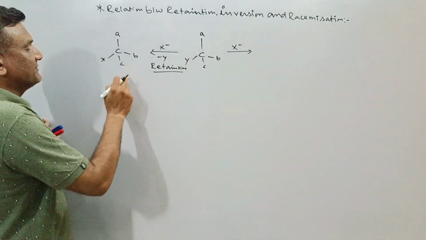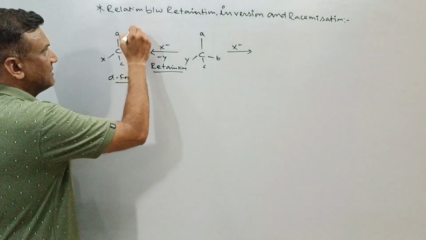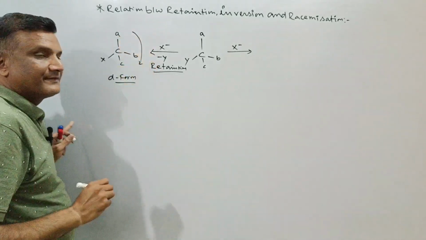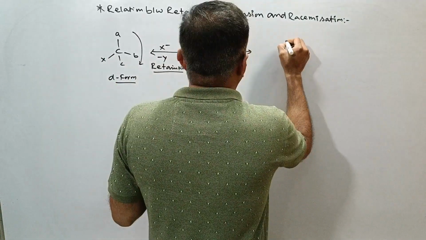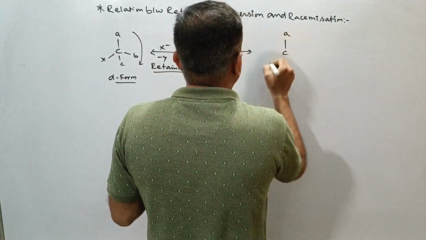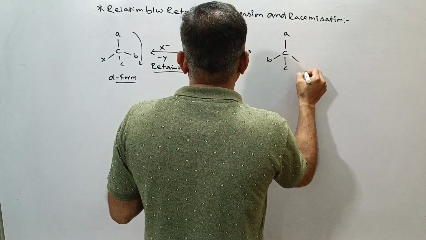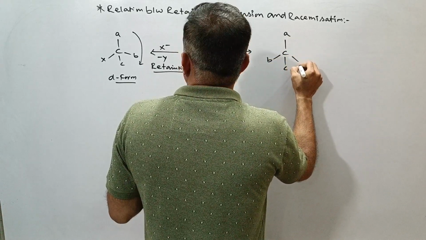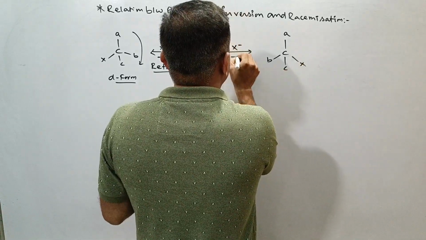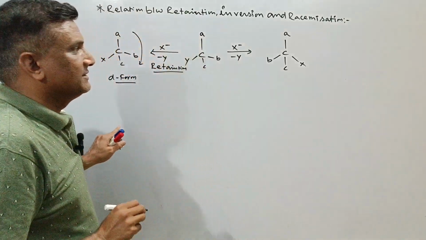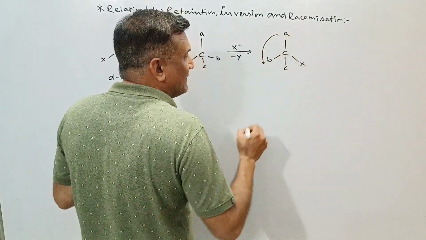If I go with the form, then this is the D form along with the rotation. If there is a change in configuration of the molecule, like this is A, this is B, this is C, and this is the attack of X, and here is the removal of Y, then this is totally anti-clockwise.